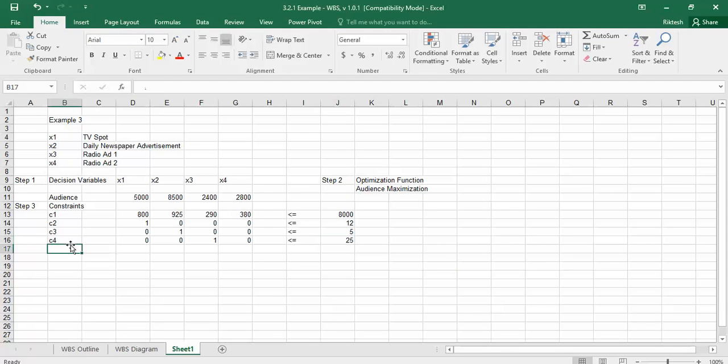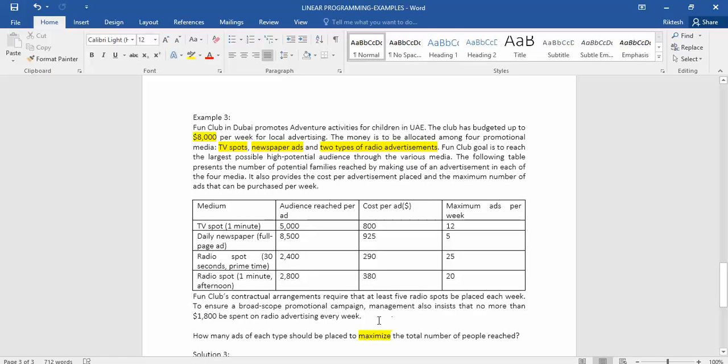So we'll identify the fifth constraint, which is talking of radio advertisement type 2. That is x4. So this value should be less than or equal to 20. Fair enough. We have identified all the constraints.